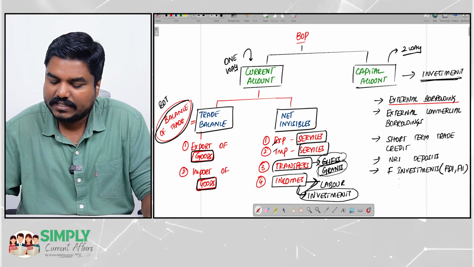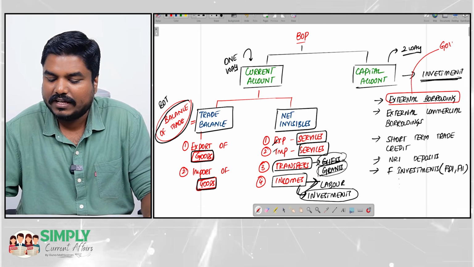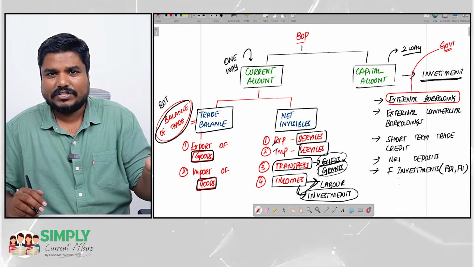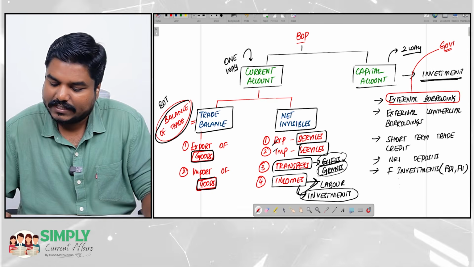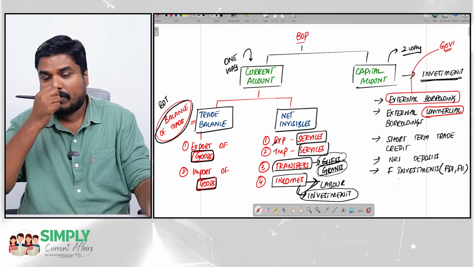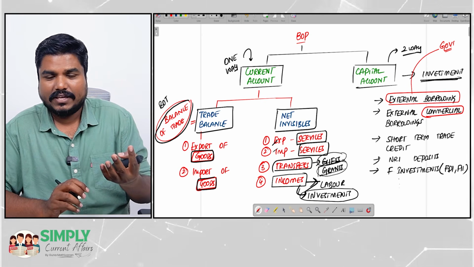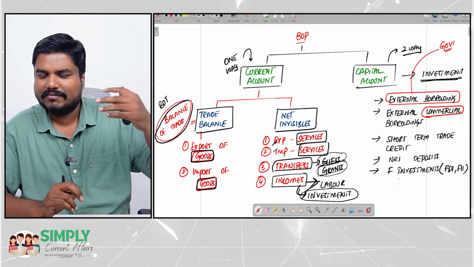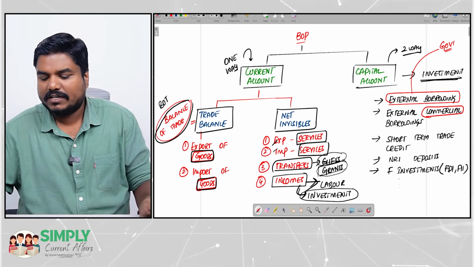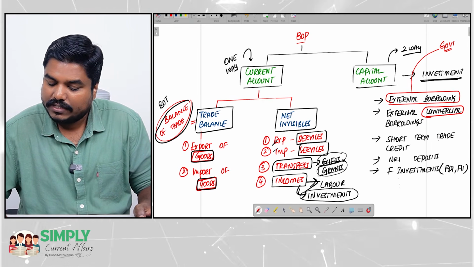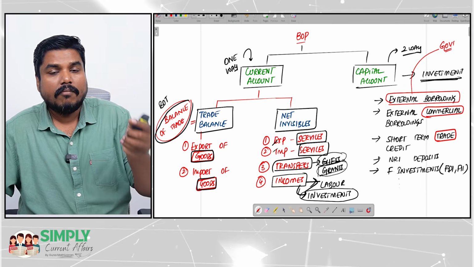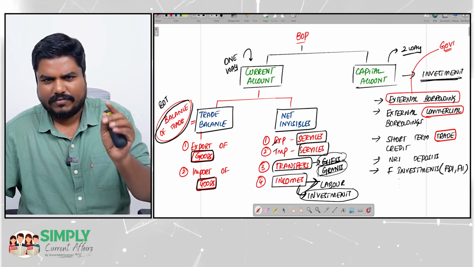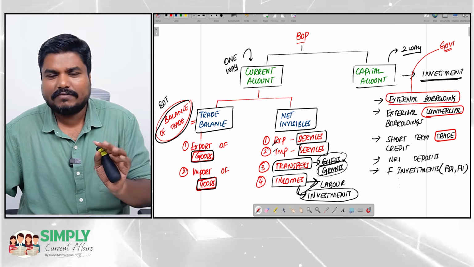When I say external borrowing, I am referring to borrowing made by the government. The government borrows from other countries, or from the World Bank, or from other institutions. External commercial borrowings are borrowings made by private firms. For example, CurrentAffairs borrowing from Microsoft, assume from America, or from other countries. All these come under external commercial borrowing. Short-term trade credit means loans borrowed for trade purposes in the short term. This is also a borrowing, but for trade purposes and short term in nature.